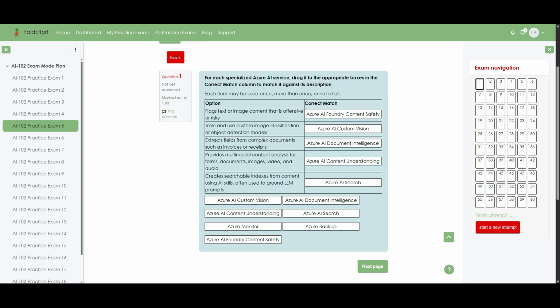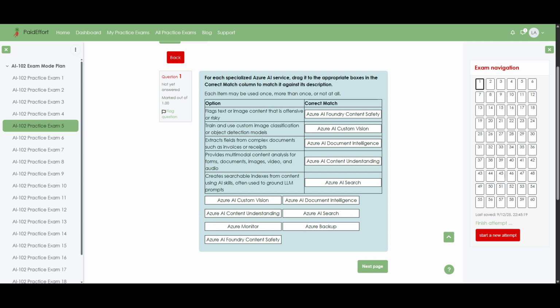I am now going to explain why each of these matches is correct so that the relationships between the services and the descriptions are clear. First, Azure AI Foundry Content Safety focuses on detecting and flagging harmful or offensive material in both text and images, so it naturally fits the description about risky content. Next, Azure AI Custom Vision is designed for training your own image classification or object detection models, which aligns directly with the second statement about custom models.